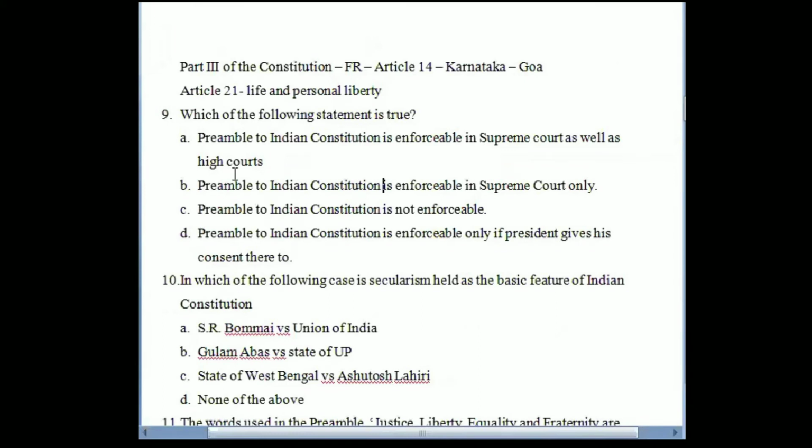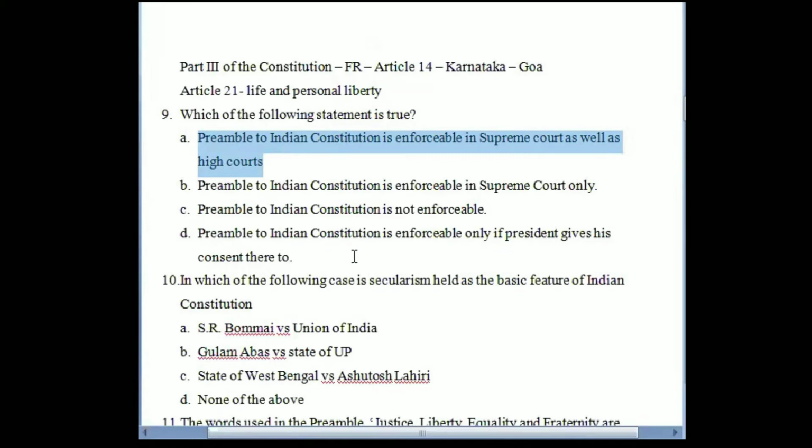Which of the following statement is true? So there are 4 statements given regarding the preamble to the Constitution of India, and you need to select which one is the correct one. Preamble to the Constitution of India is enforceable in Supreme Court as well as High Court. Preamble to the Constitution of India is enforceable in Supreme Court only, is not enforceable, and is enforceable only if President gives his consent thereto.